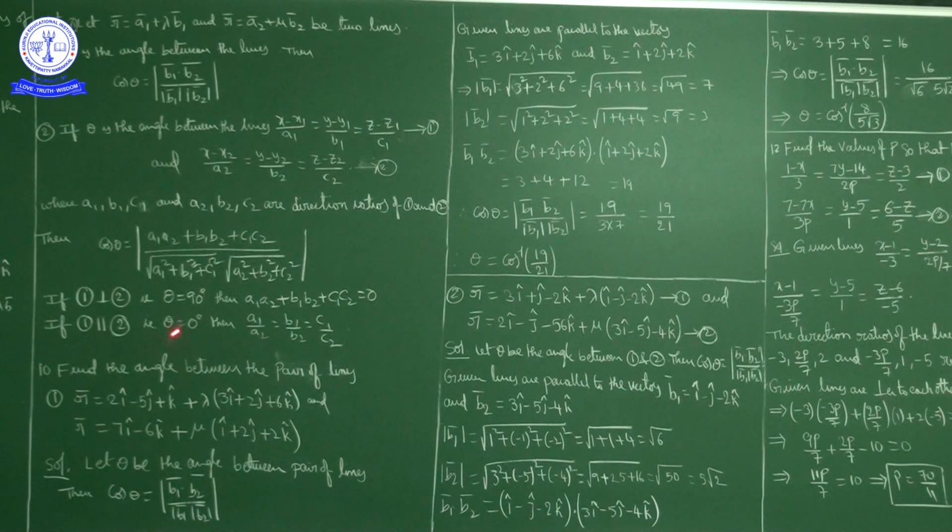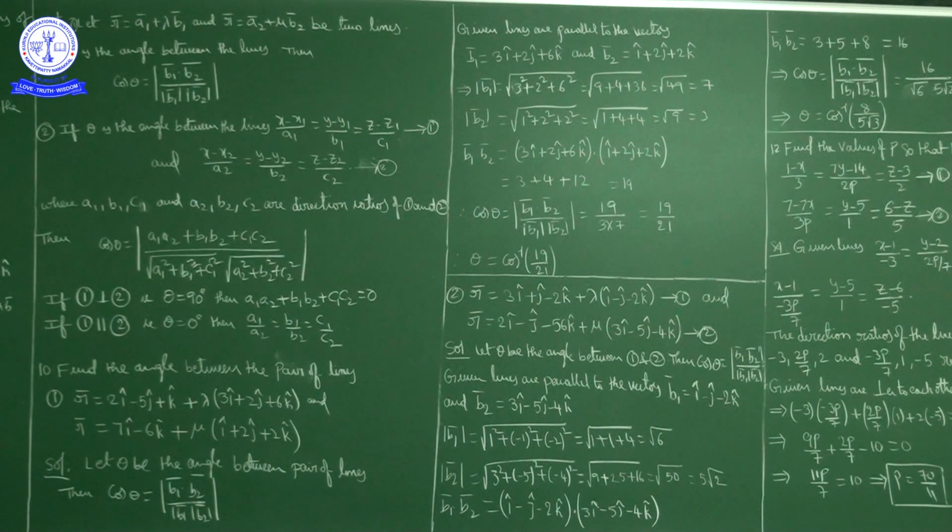Now, two lines being parallel means their direction ratios are parallel to each other, meaning corresponding components are in the same ratio: a1 by a2 is equal to b1 by b2 is equal to c1 by c2. This is the condition. Now we will discuss problems on this concept, angle between a pair of lines.